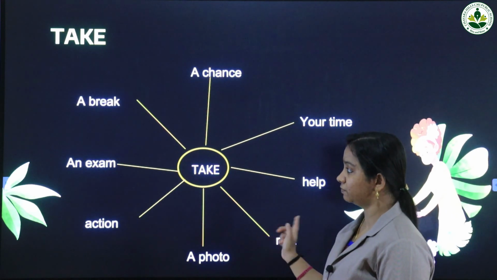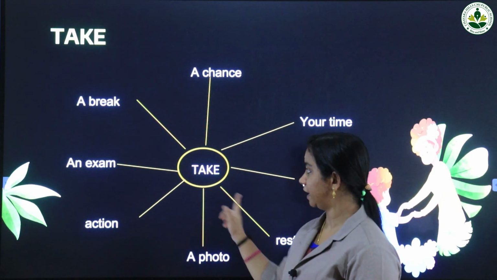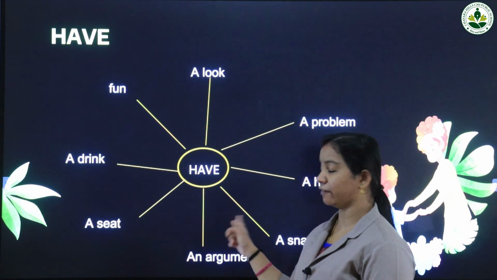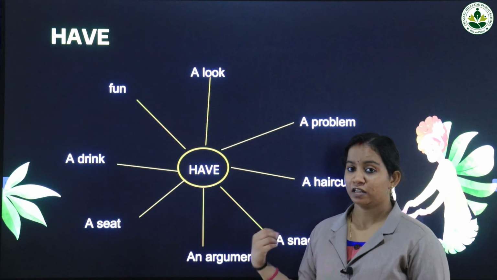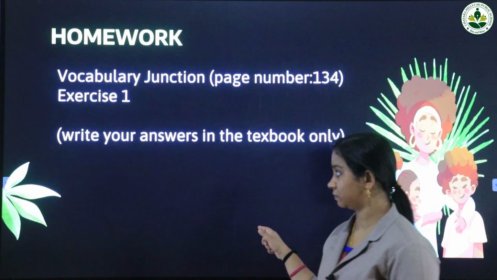So you have to learn four verbs actually: do, take, make and have, and you have to learn the word combinations that are used with these verbs. Okay, very important.